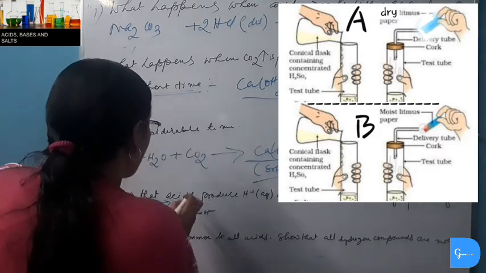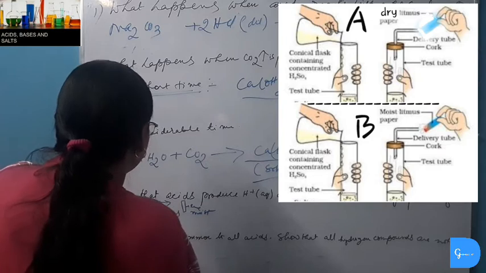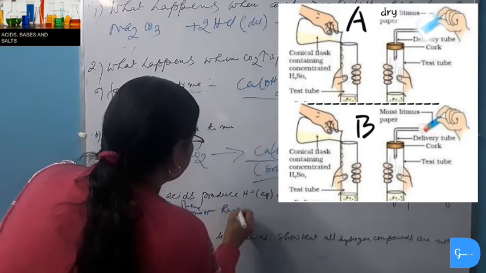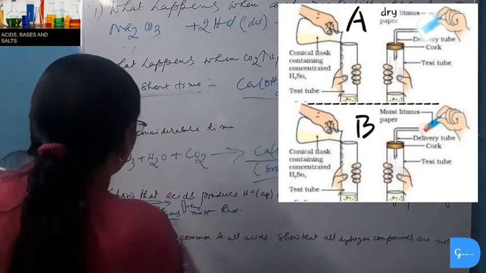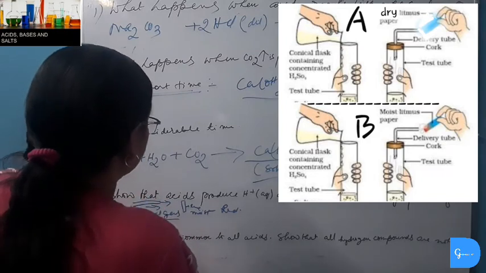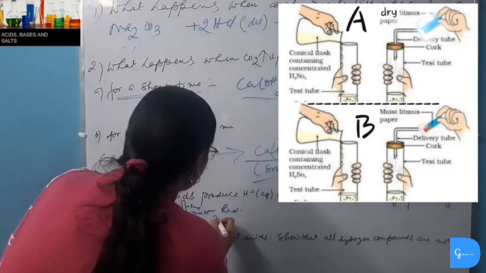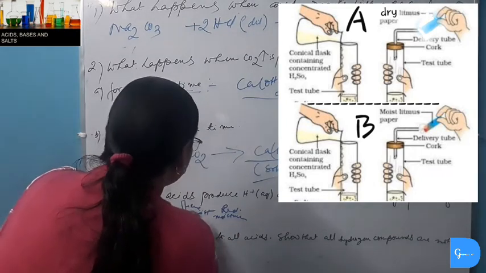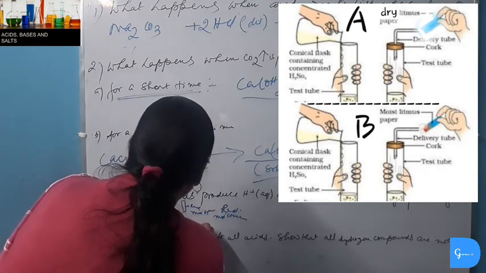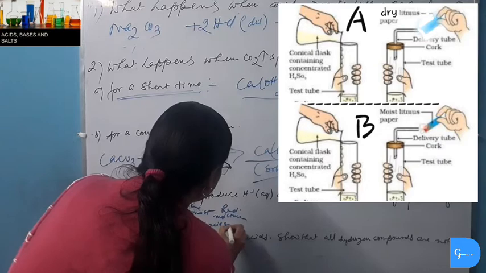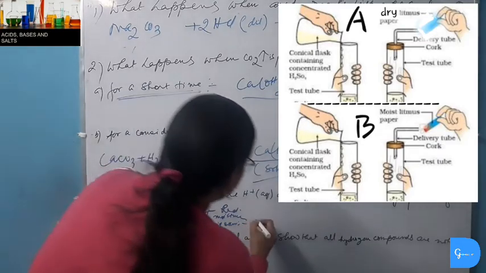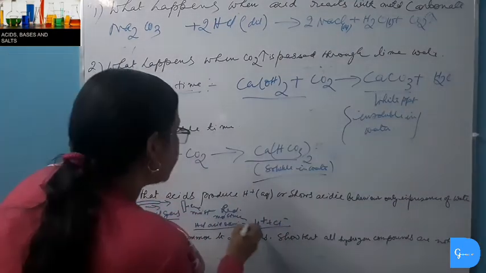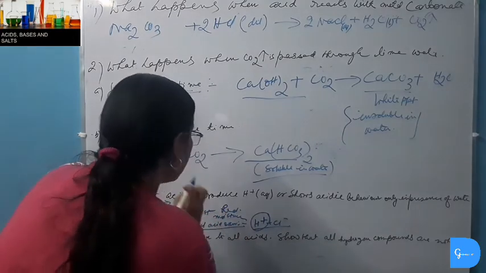If moist blue litmus paper is held near the mouth of the delivery tube, then this dry hydrochloric gas immediately changes the blue litmus paper into red color, and thus we can say that the gas shows acidic property. This is possible only because moist blue litmus paper contains moisture or water, and the hydrochloric gas which is evolved from the delivery tube immediately comes in contact with water and forms hydrochloric acid solution. And as hydrochloric acid solution is formed, hydrogen ions plus chloride ions are produced, and as hydrogen ions are present, it shows acidic property and turns blue litmus red.